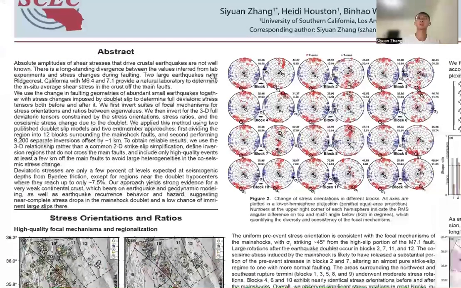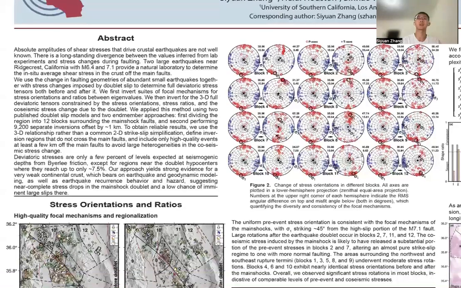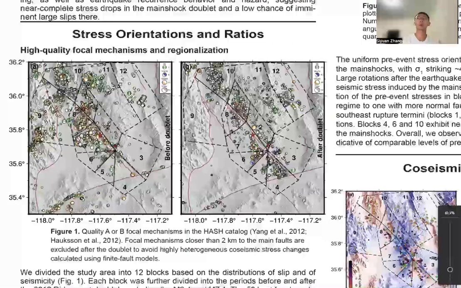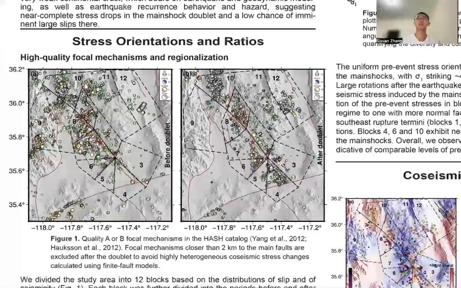In the present study, we try to address this issue by reconstructing the full deviatoric stress tensors using the high-quality focal mechanism catalog in Ridgecrest together with stress changes imposed by the two sequential mainshocks that occurred in July 2019. Figure 1 here shows the high-quality focal mechanisms we used from the HASH catalog by Zhang et al. and Hodgson et al. 2012.